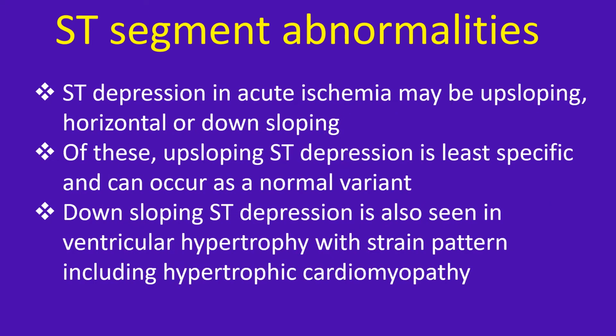ST depression in acute ischemia may be upsloping, horizontal or downsloping. Of these, upsloping ST depression is least specific and can occur as a normal variant. Downsloping ST depression is also seen in ventricular hypertrophy with strain pattern, including hypertrophic cardiomyopathy.